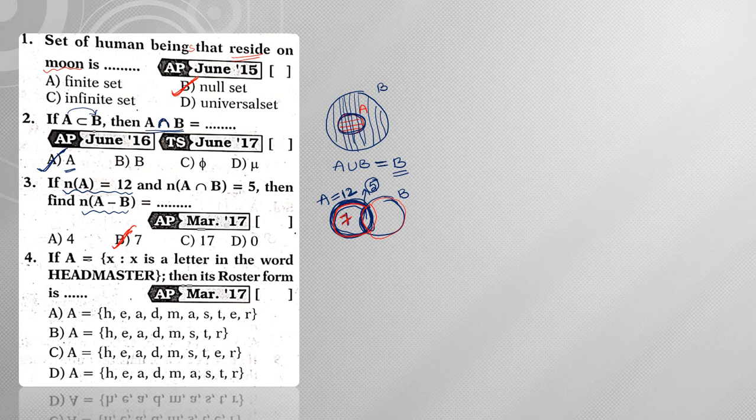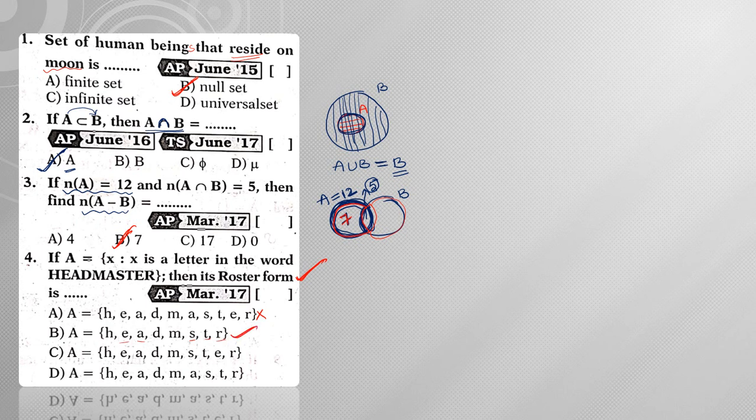Right, next, if A is equal to X such that X is a letter of the word headmaster, then its roster form. Already you know about roster form. Roster form is nothing but a set representation form in which the elements are separated by commas, and if you are having any repetition of letters, then you will not repeat, you will write it only once. So from this, what will be the answer? HEADMASTER. So this is not my answer. Next, HEAD M, already A is there, STER.